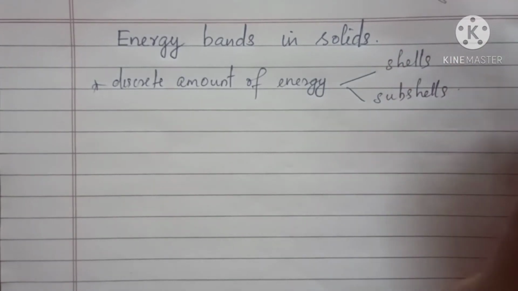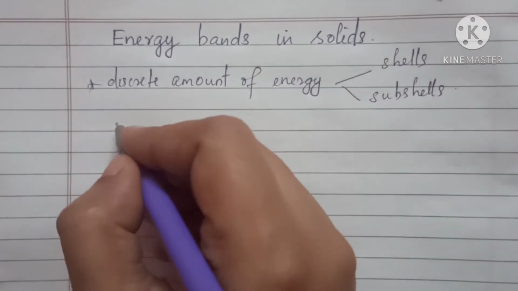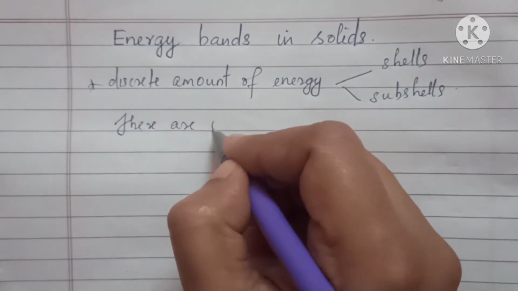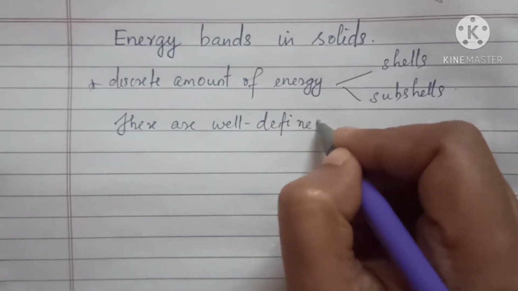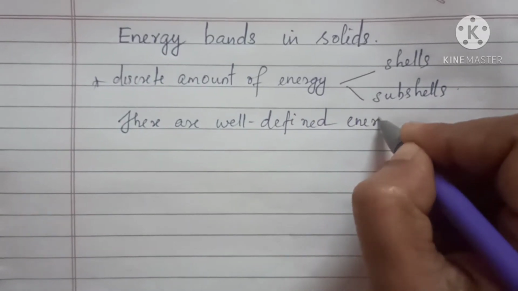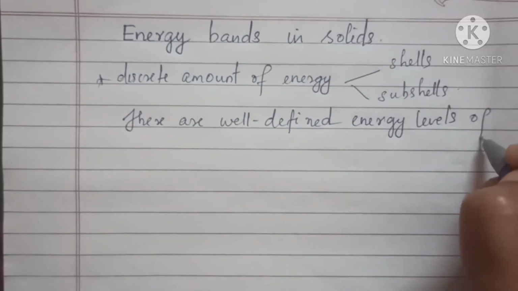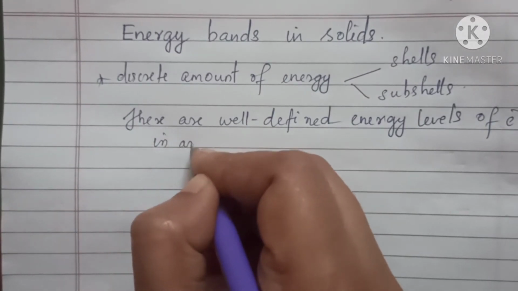That is, according to Bohr's atomic model, there are well defined energy levels of electrons in an isolated atom.